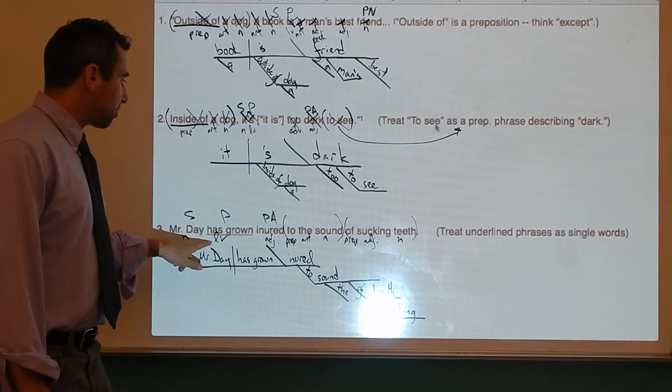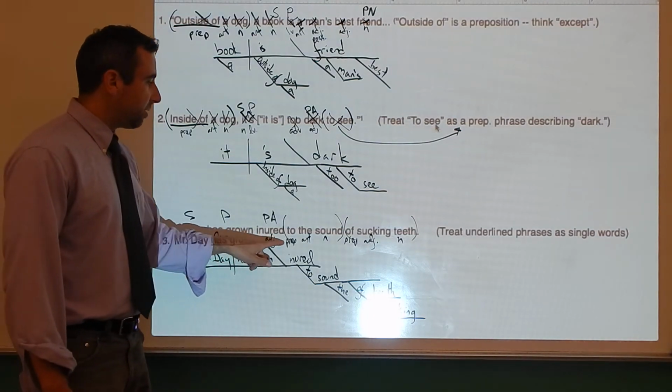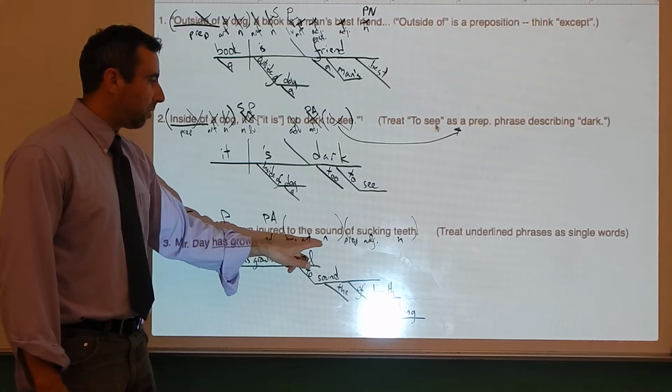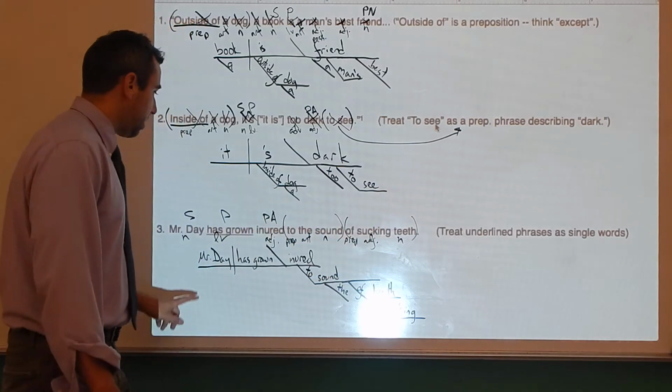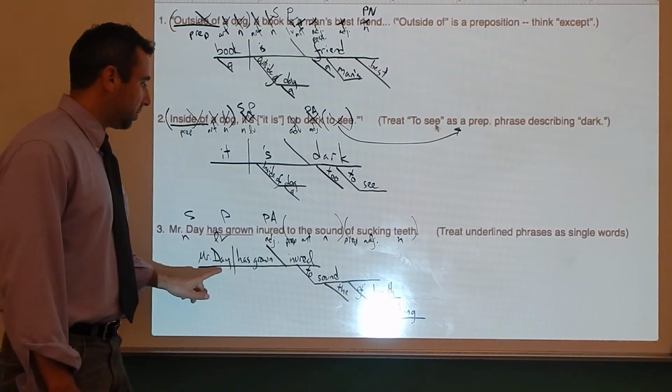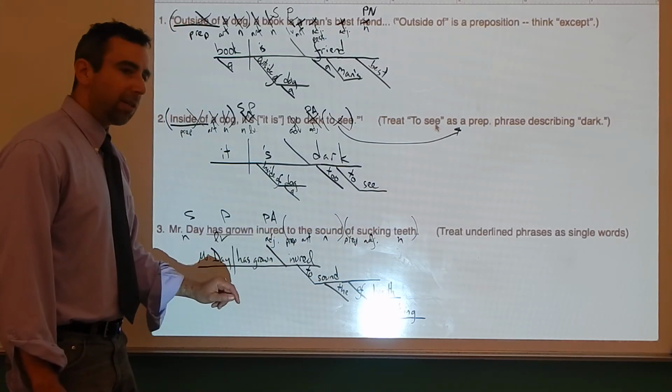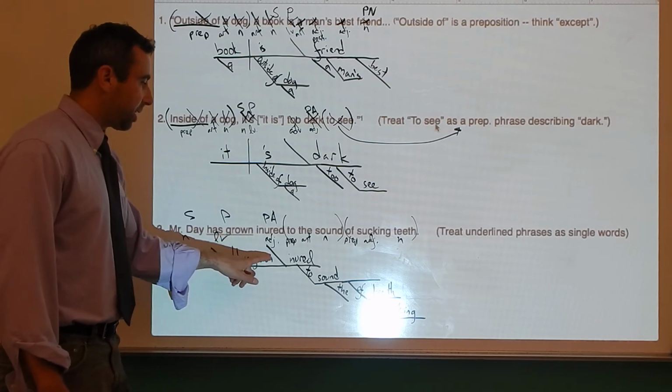Mr. Day is a noun. Has grown is a linking verb. Inured is an adjective. To the sound, preposition, article, noun. Of sucking teeth, preposition, adjective, noun. Here we go. Mr. Day has grown inured. Subject, predicate, predicate adjective, backward slanting line, because that's how you do a main line with a predicate adjective.